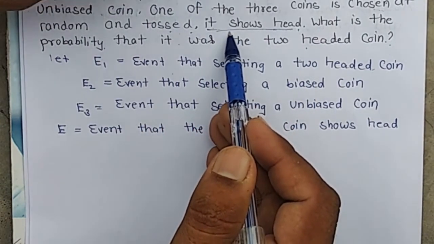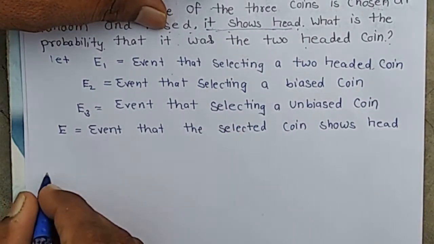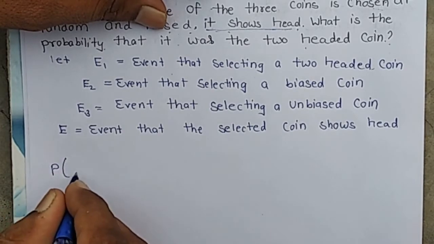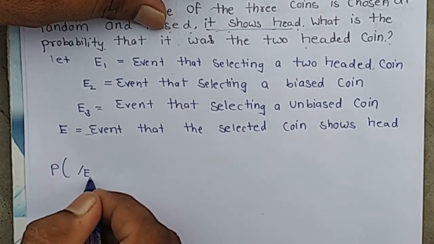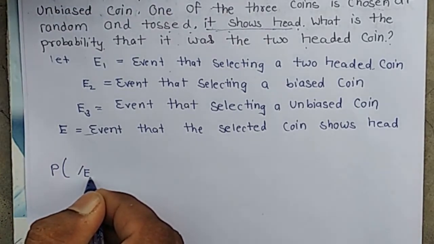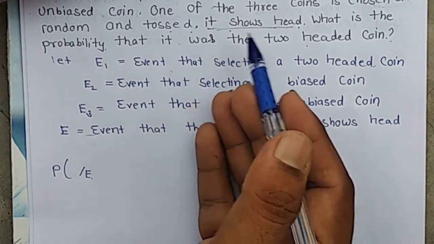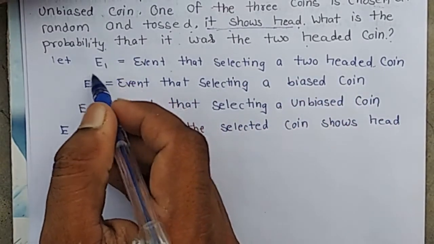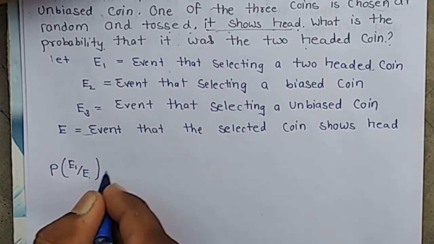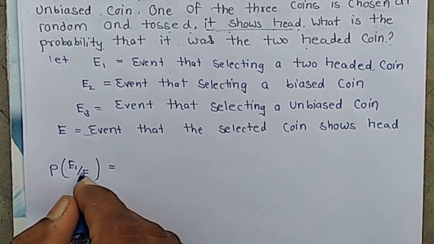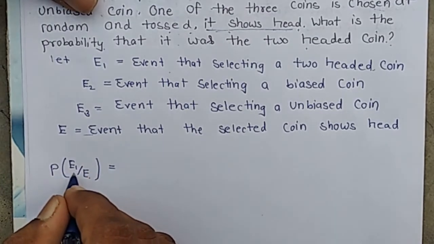Meaning E is given, the selected coin shows head, and we have to find the probability that it was the two-headed coin, meaning it was E1.